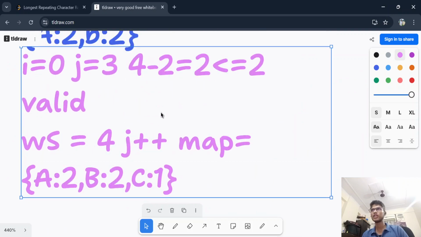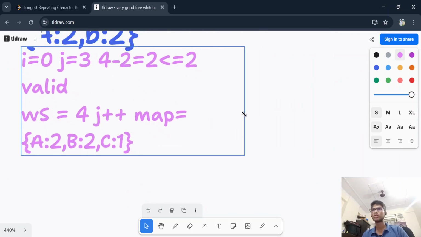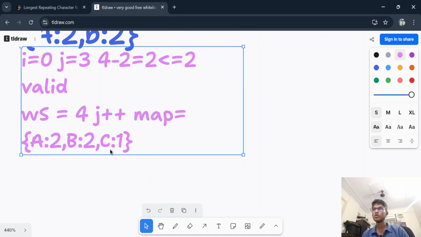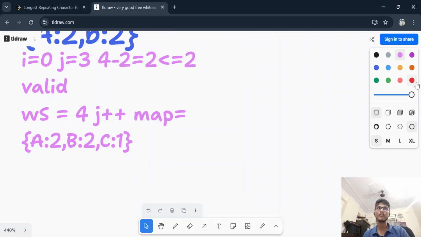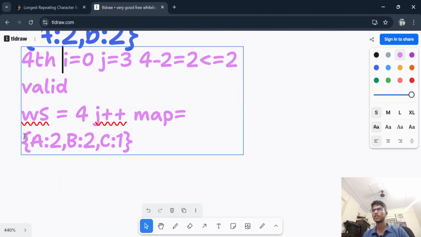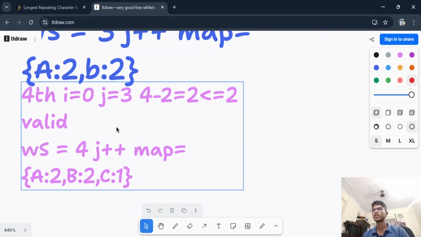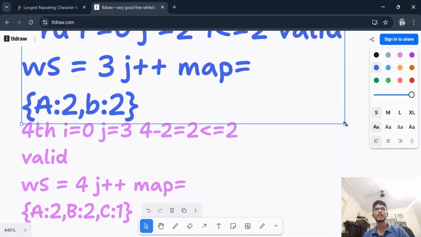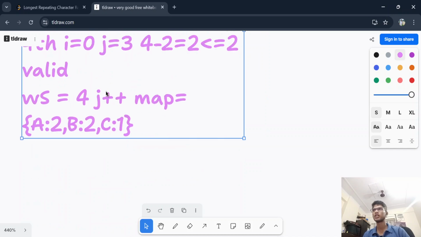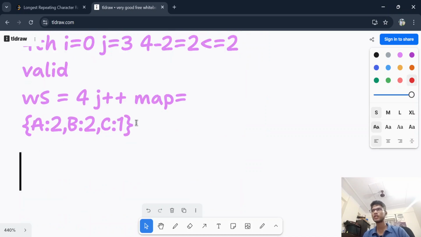See, this will be my map. Okay, so this will be my map, A to B, B to C1. Now in this last iteration we will have some good things. This was the fourth iteration. Yes, fourth. So now the last iteration comes into the picture. Let me make it small as well because I do not have that much space. So now the fifth iteration comes into the picture.